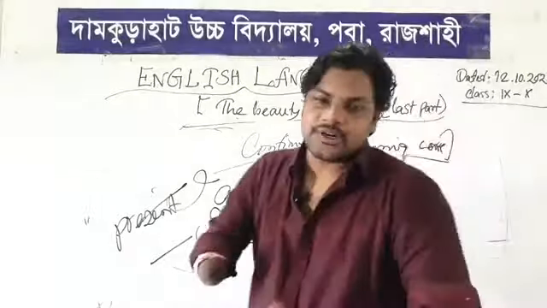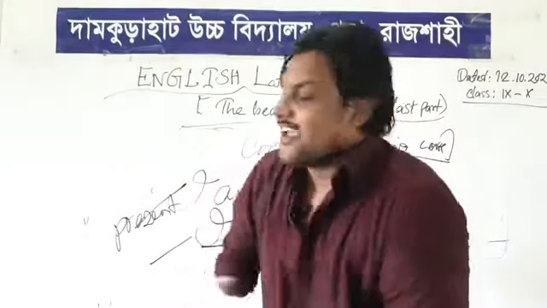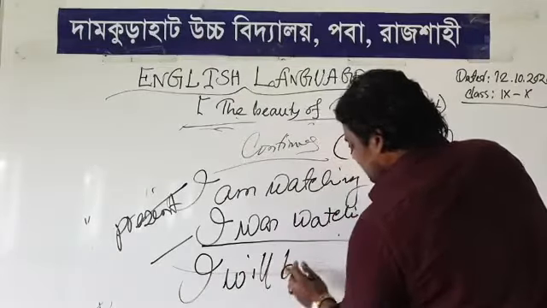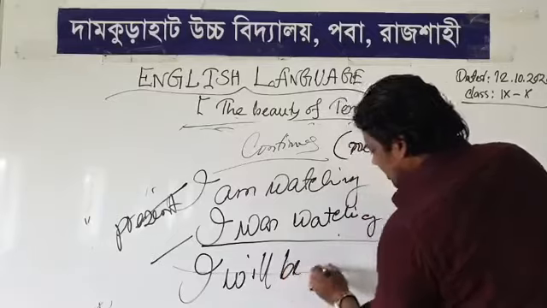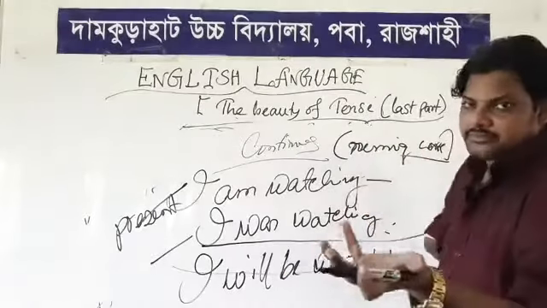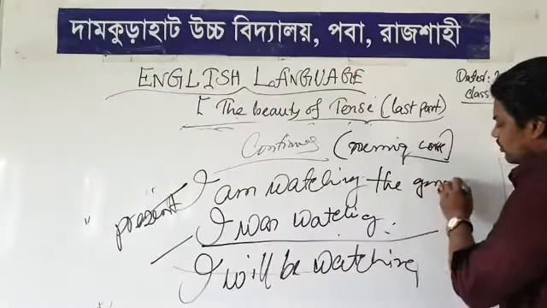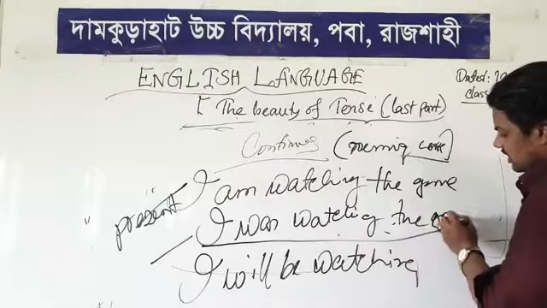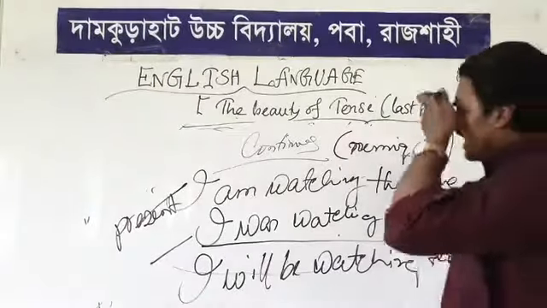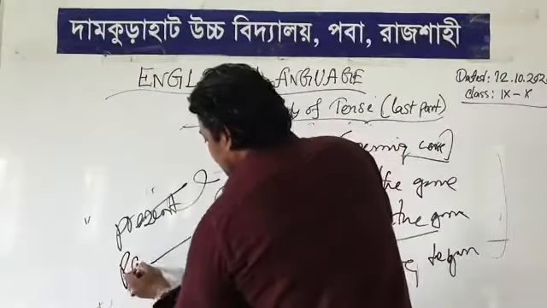And in the future, what type of sentence do you write? Definitely, I will be watching. So, the object is the same, as I said earlier. Watching the game. Now, this type of sentence is past, present and future.